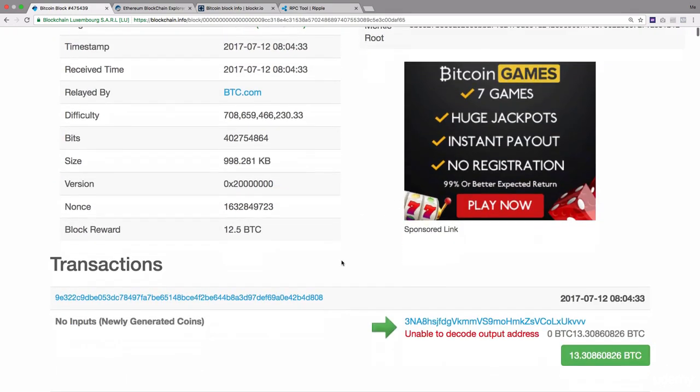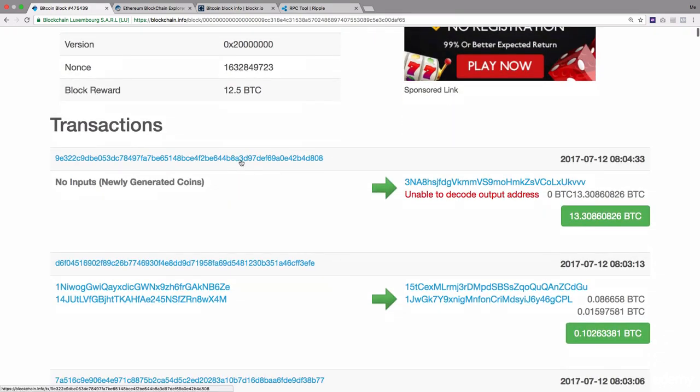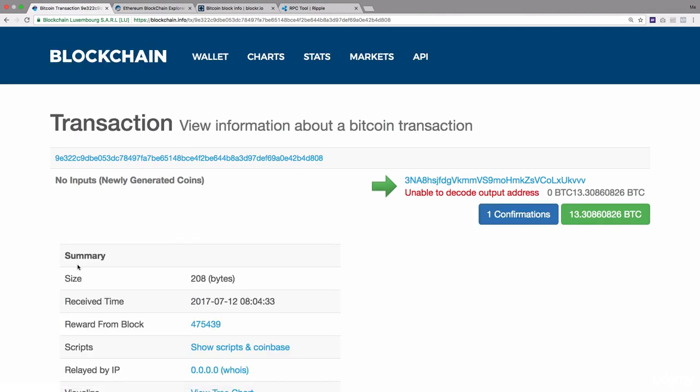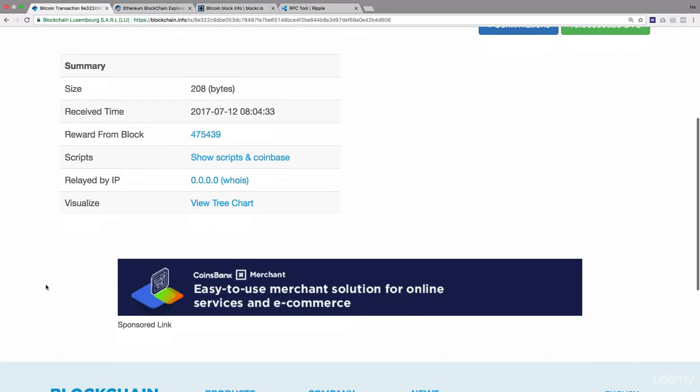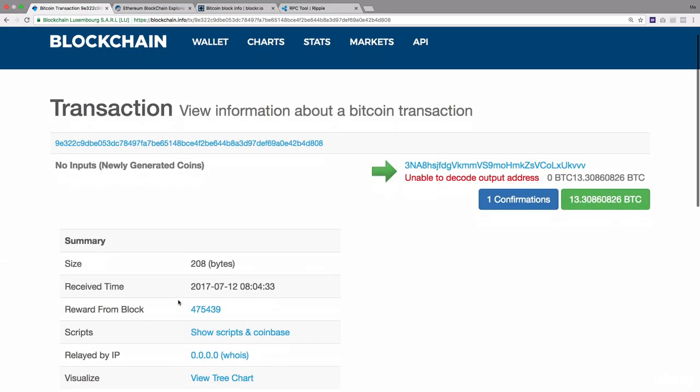You can go down and see this is the transaction ID, and this transaction involved is 13.30 BTC, as you can see. So we can click on the transaction ID if we want to read more about the transaction. So here we have the transaction information. Again, we can go to the address if you want to check the balance of the address.